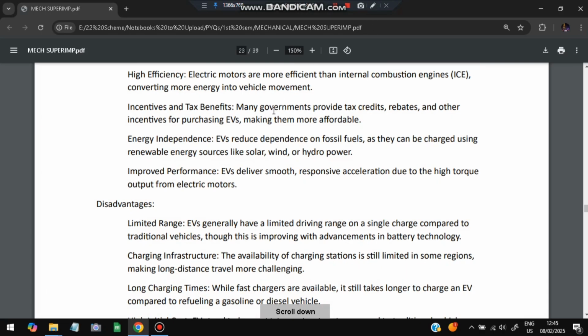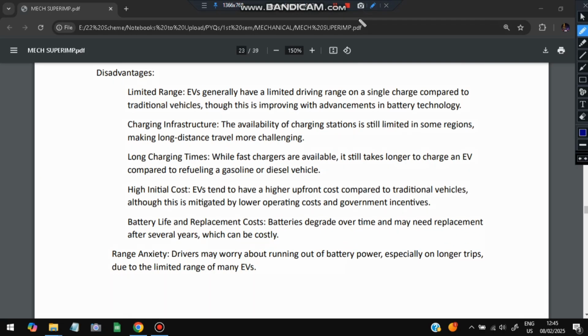And disadvantages: the limited range will be there, how far it can travel; charging infrastructure is very rare in towns; and long charging times, it will take a lot of time to charge; initial cost is high; battery life and replacement cost is also high.